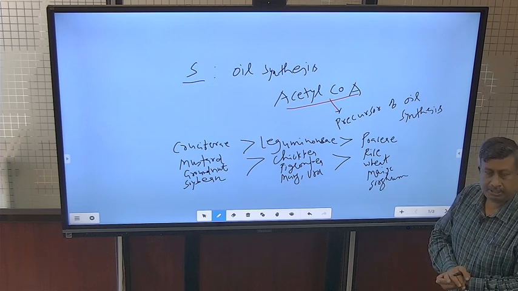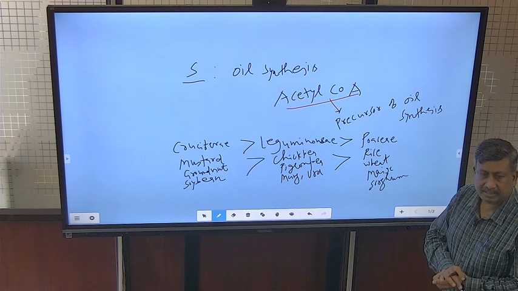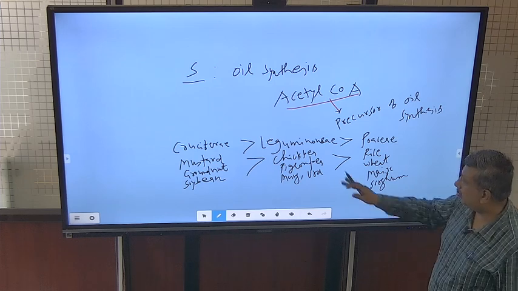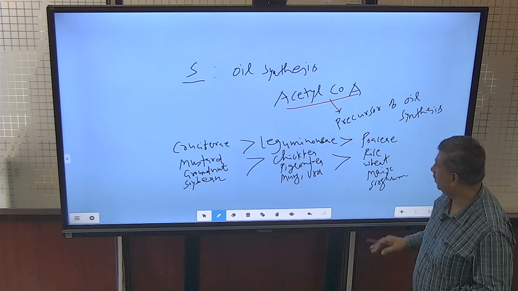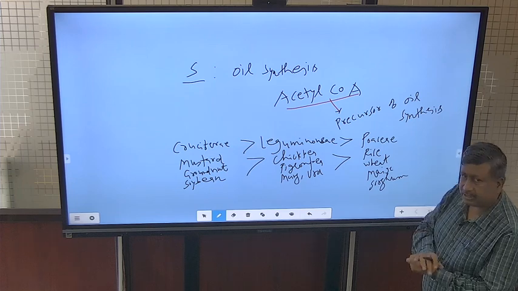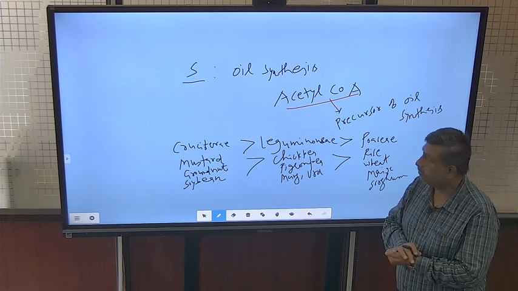This is due to the requirement for oil synthesis and protein synthesis. Here protein synthesis is more, there oil synthesis is more, and that's why these two families have more requirement of sulfur.